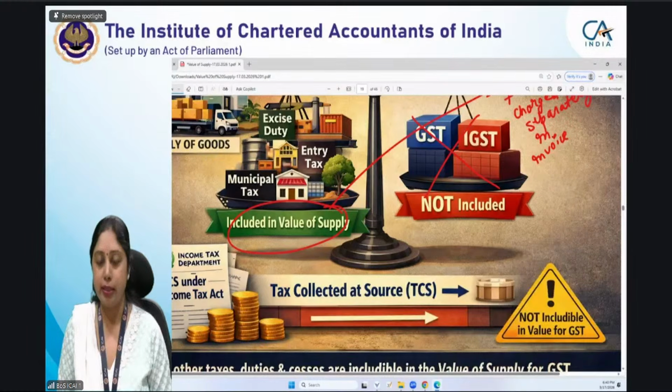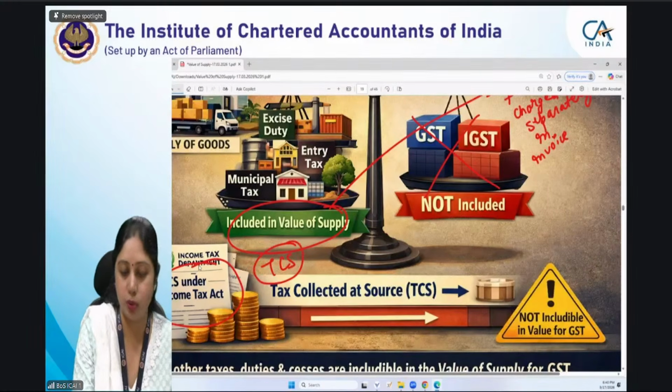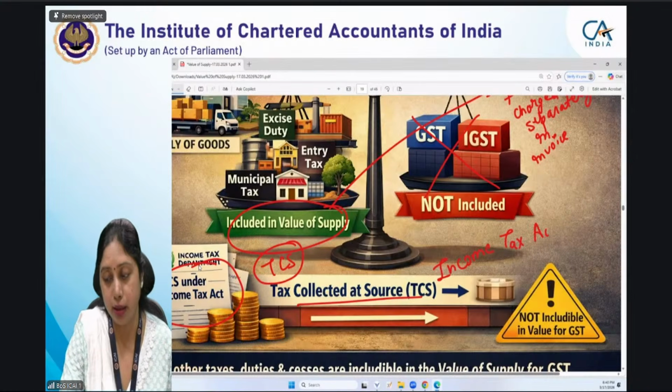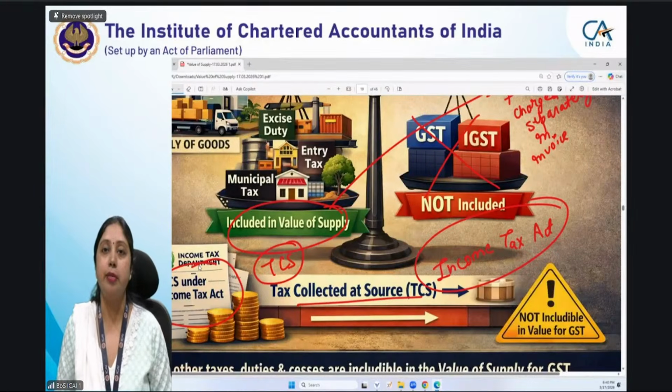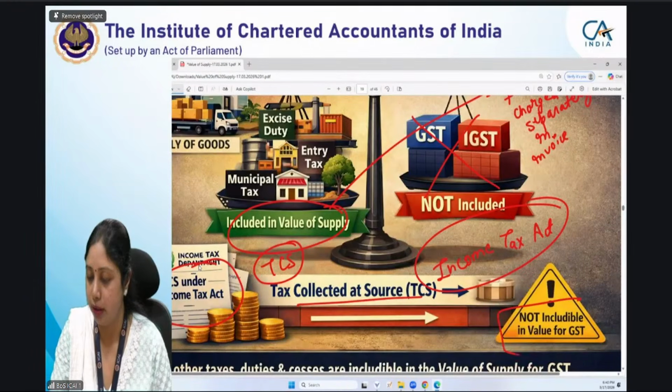Now here there is an exception. This exception is TCS under Income Tax Act. Tax collected at source under the Income Tax Act. Please remember this. ये जो TCS की हम बात कर रहे हैं, ये Income Tax Act की बात कर रहे हैं हम अभी. Okay? जैसे metal scrap है, उसके ऊपर TCS charge होता है, but Income Tax Act में जो TCS charge होता है, that will not be includable in the value of supply.